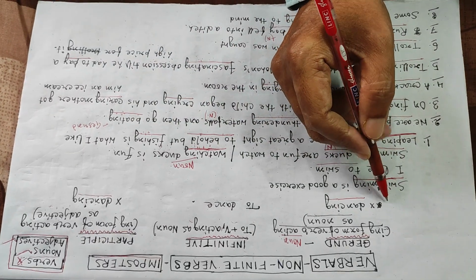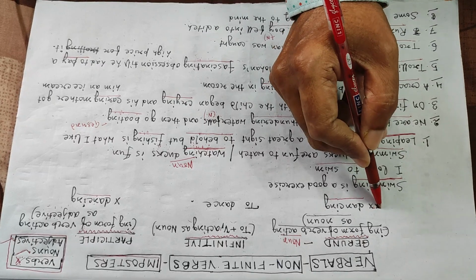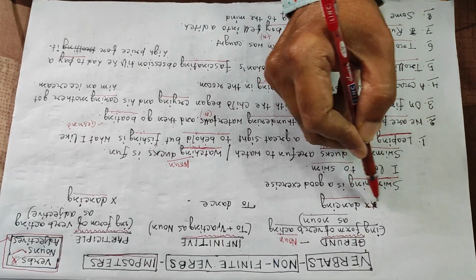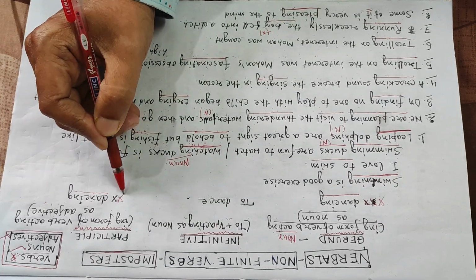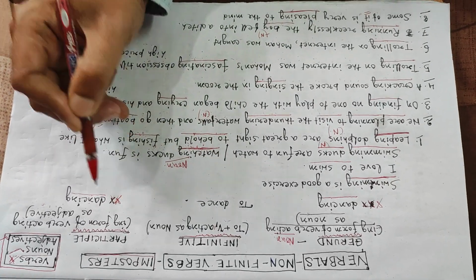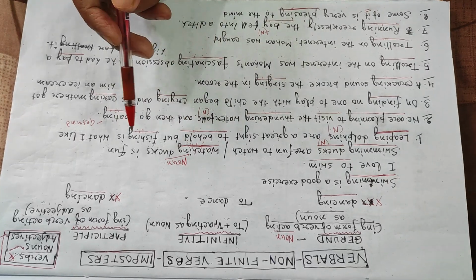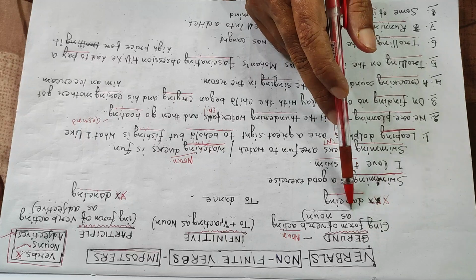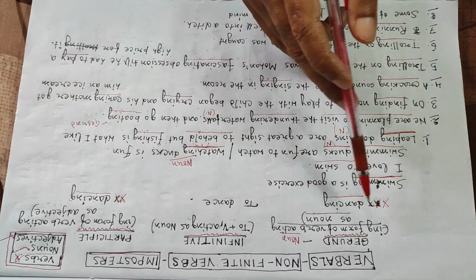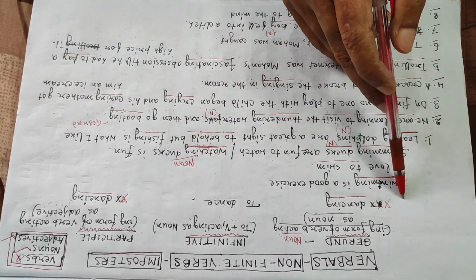Now you can see that I have put some excess in front of it. Now what are these excess? Actually, whether it is gerund or participle, there is no helping verb in front of it.